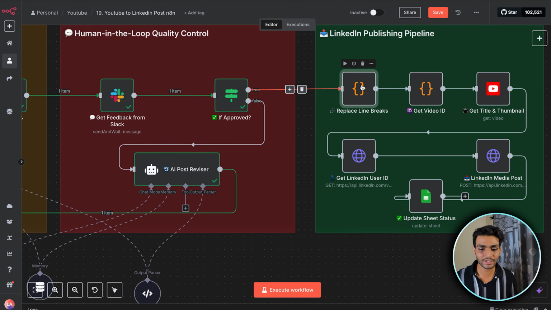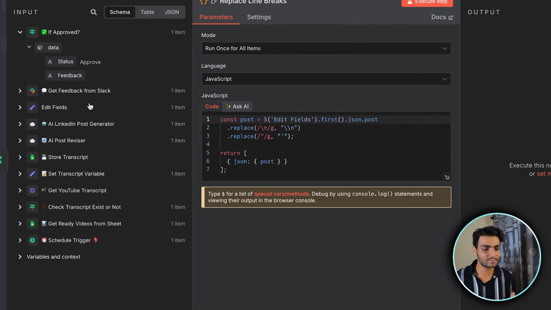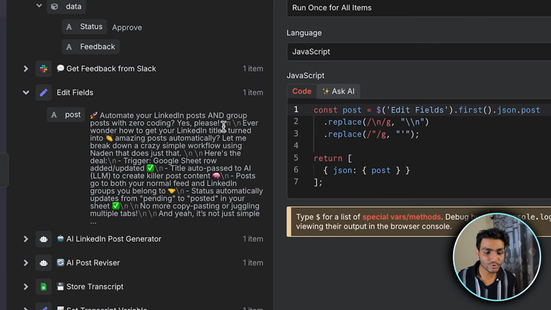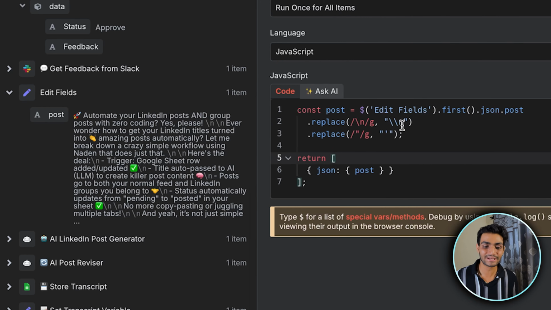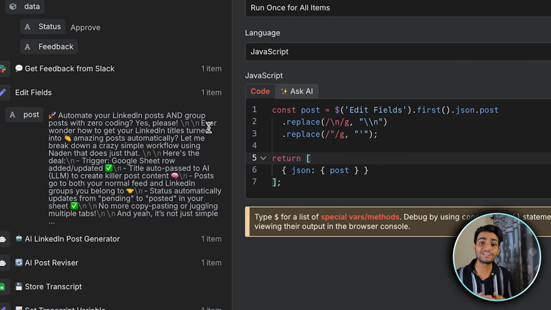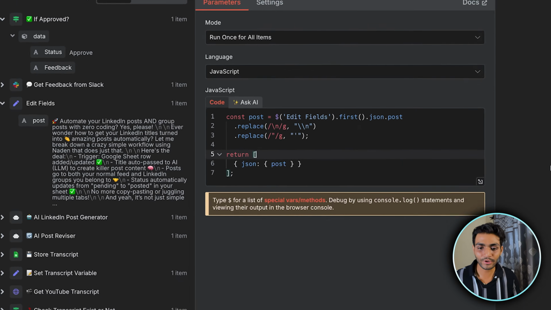If you see the current flow, inside this, if I show you the LinkedIn message, we have this message. Inside this, you can see the \n. This \n creates a problem when posting to LinkedIn through the HTTP node. So what we're doing is replacing the normal \n with a double \n. Currently this \n creates a new line, but we want this \n to be part of the string. So for that, we are doing this.